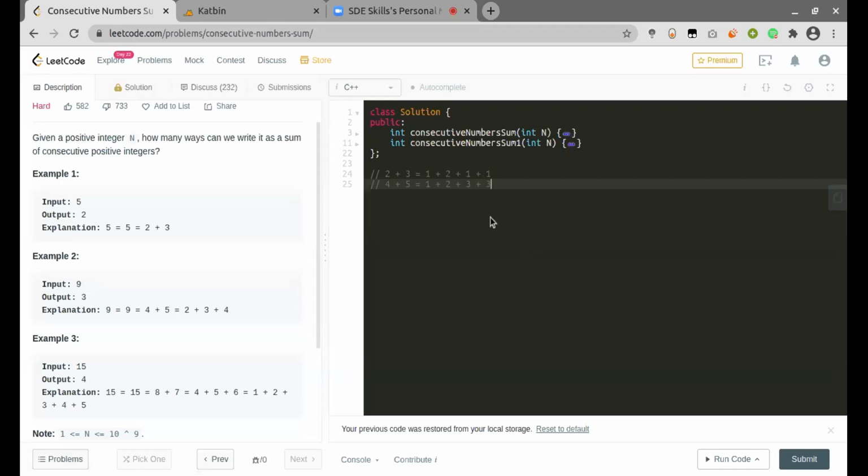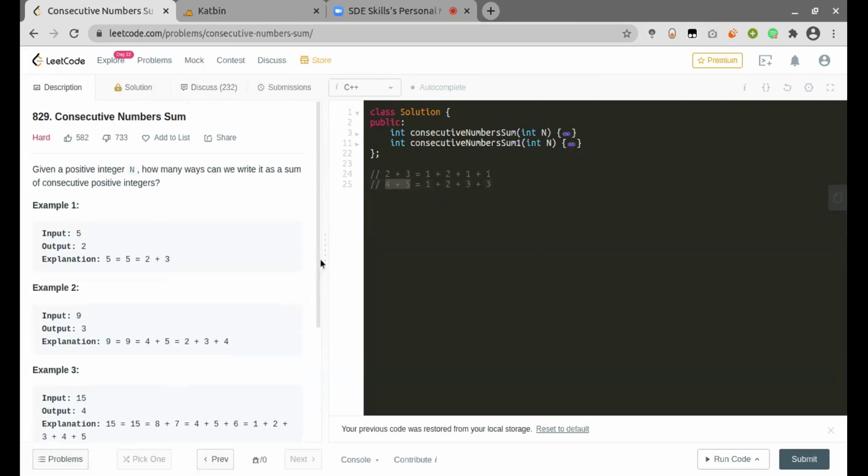So 3 plus 1 will be 4 and 3 plus 2 will be 5. Again, the 1 plus 2 term is consecutive positive integers. We cannot do 1 plus 3, because it has to be consecutive positive integers.